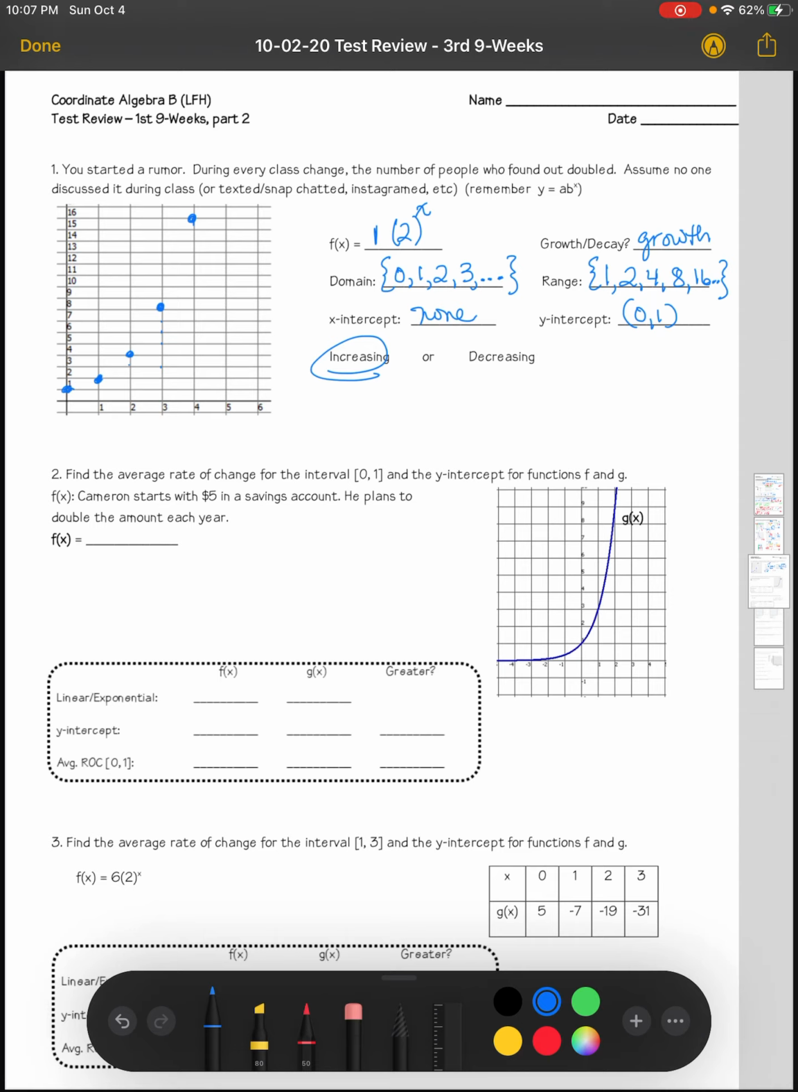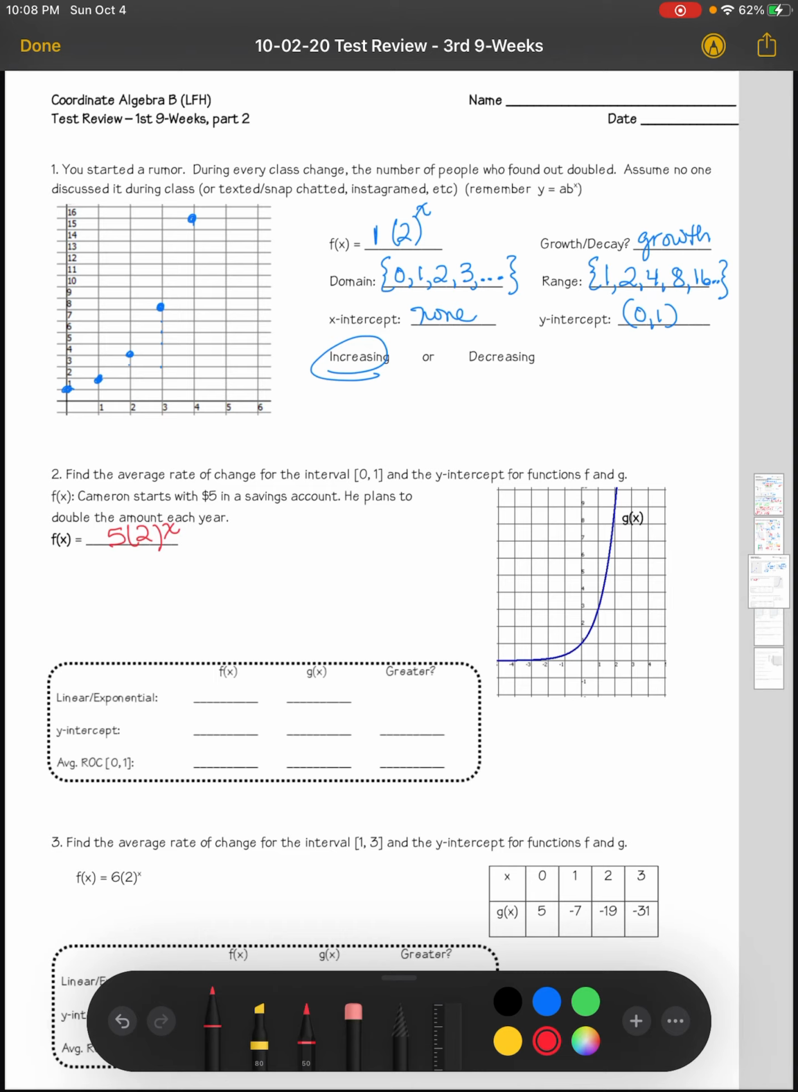I'm not going to do all of the next one, just help you out along the way. Number 2, find the average rate of change for the interval [0, 1] and the y-intercept for the functions f and g. So for f, we have Cameron starts with $5 in a savings account. So we know that's his initial value of 5. He plans to double it, so that's going to be times 2 in the amount every year. So we're going to raise to the x power.